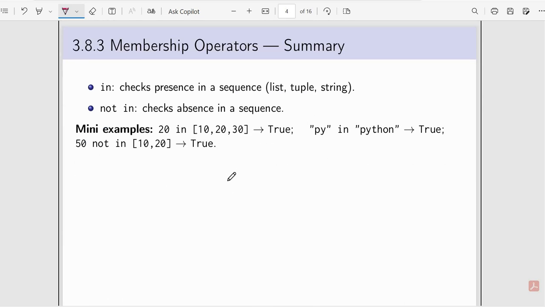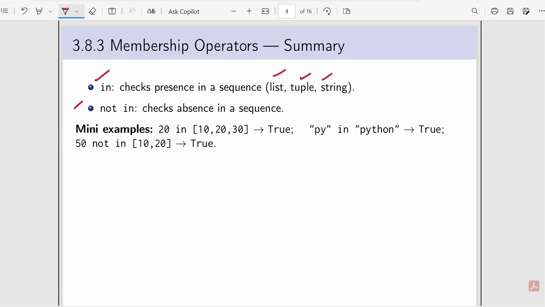Membership operators: in and not in. In will check whether a specific number, specific text or character exists in a list, in a tuple, or in a string.